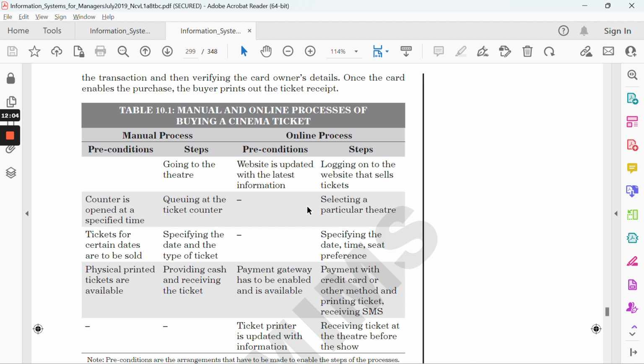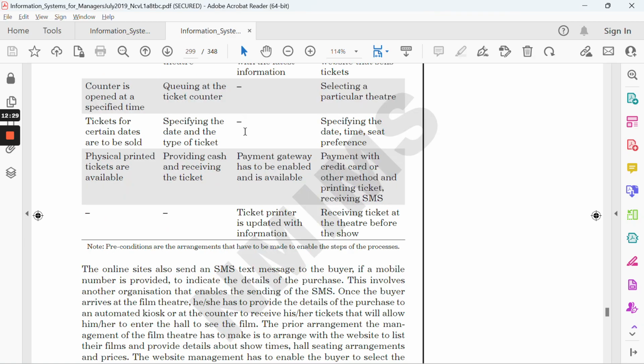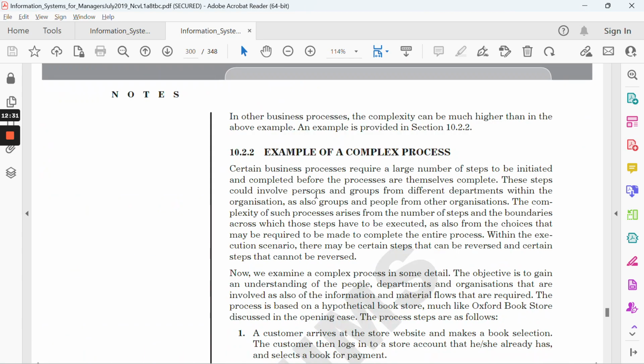Most of you are corporate employees, so you know the different steps you follow manually to get something done, and after that you can compare it with how things will be done automatically, or via the online process. Maybe you can give a few steps based on your understanding, or maybe skip this part. That's not mandatory. And after that go to page number 302.